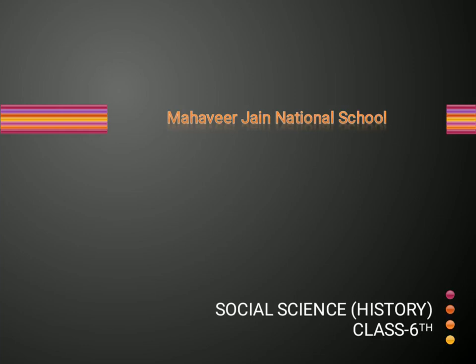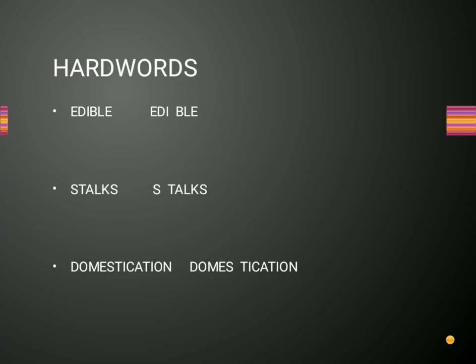So we'll start with hard words. First word is edible, E-D-I-B-L-E. Edible. The meaning of this word is the food or a kind of items which are fit for eating or fit to be eaten, which are eatables. They are called edibles. Now stalk, S-T-A-L-K, stalk. It means the main stem of a plant. Main stem of a plant is called stalk.